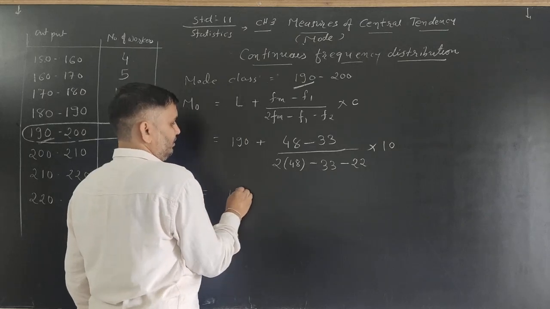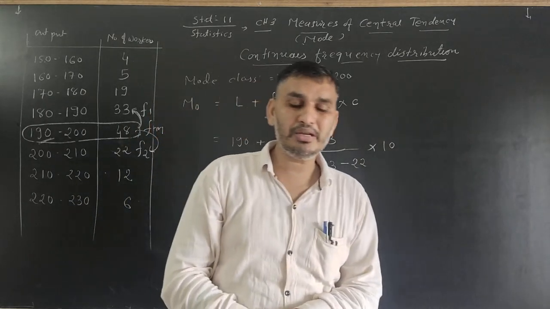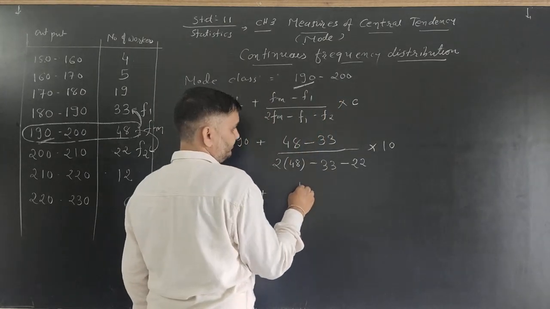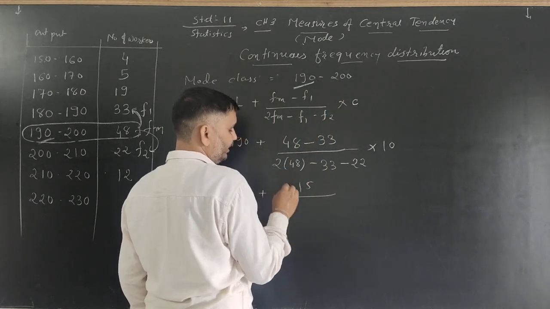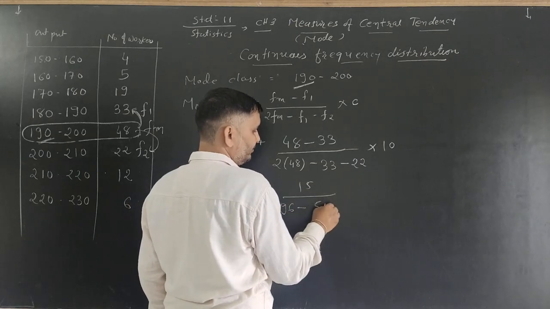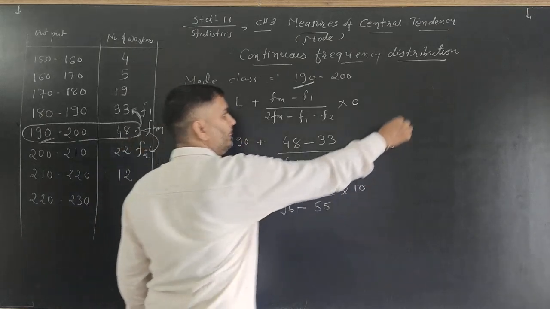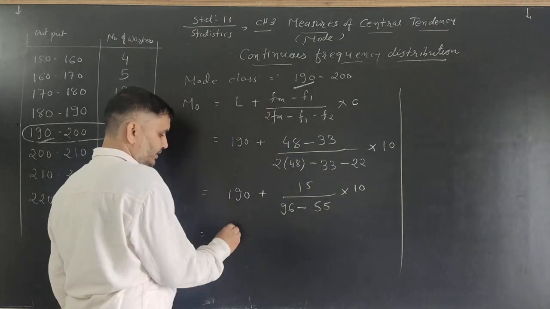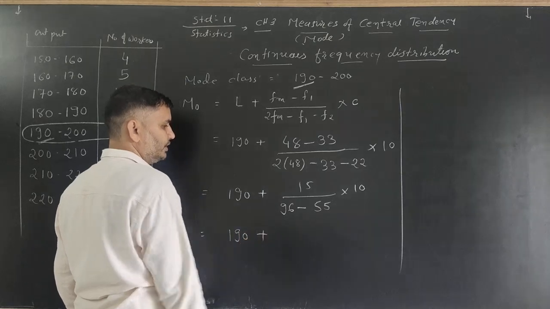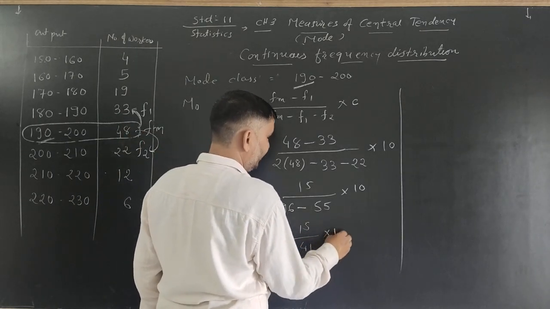Now 190 plus 48 minus 33, that's 15, divided by 48 into 2, 96, minus 55, into 10. Now 190 plus 15 divided by 41 into 10.